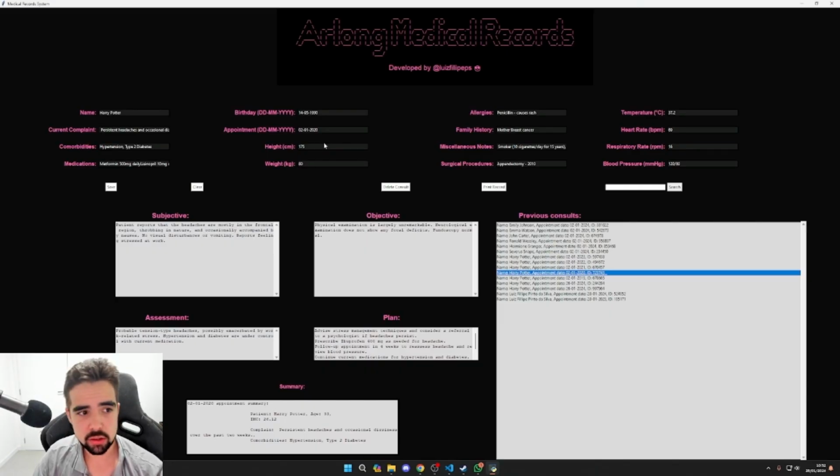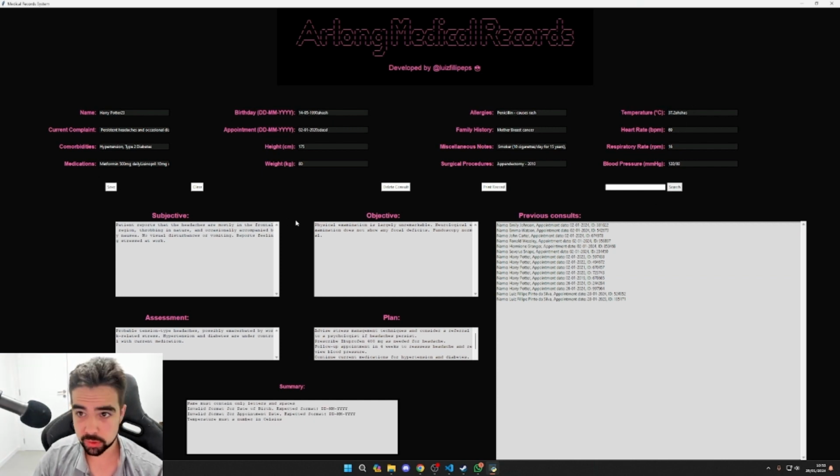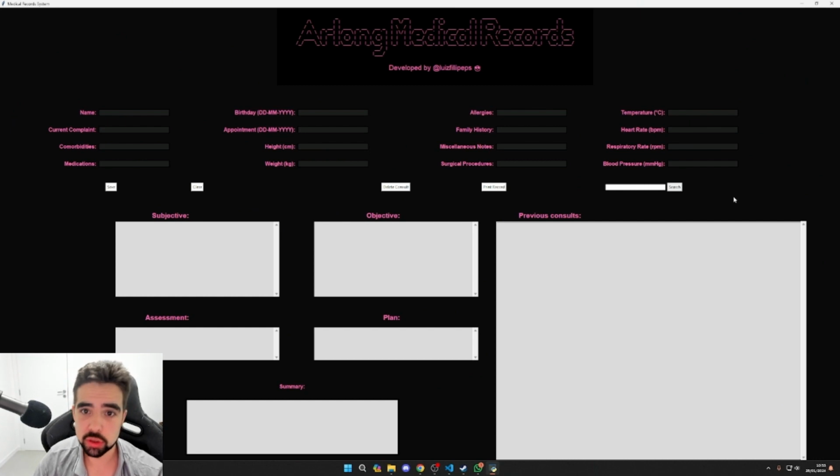In relation to the input, there's also the fact that it won't accept invalid data. I cannot insert, let's say, letters in the temperature, or in the dates. It will show this.